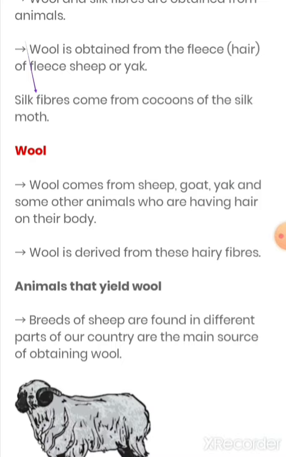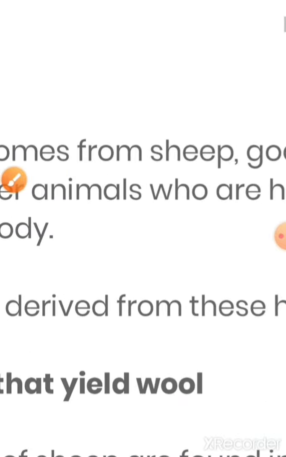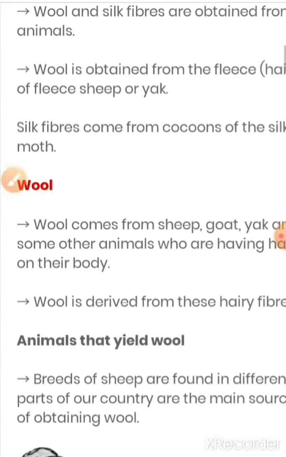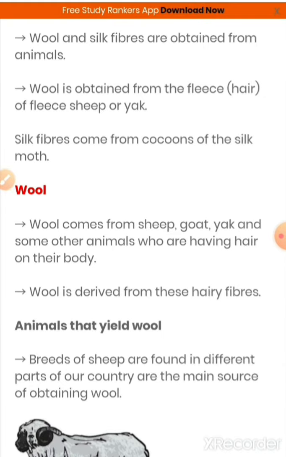Silk fiber comes from the cocoon of the silk moth. Basically, wool and silk are animal fibers, and we say silkworm also.